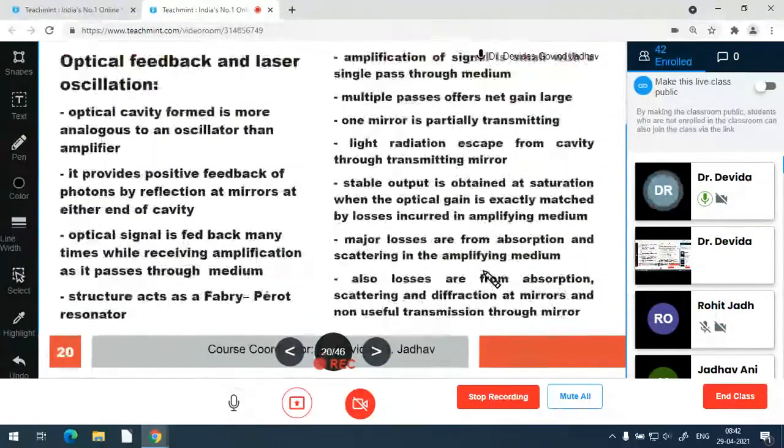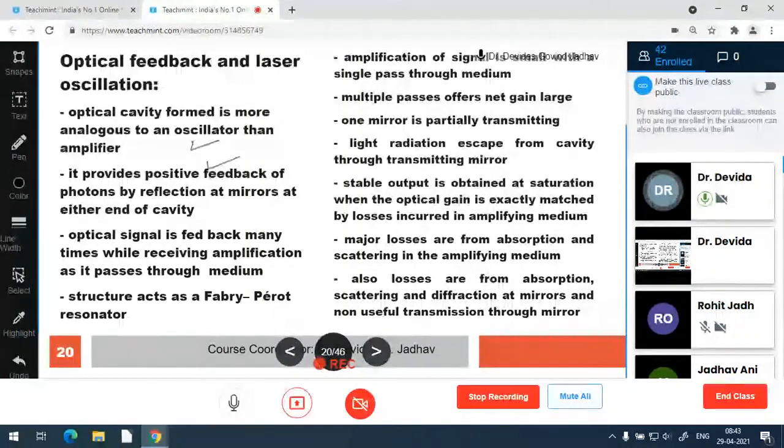So with optical feedback and laser oscillation, an optical cavity is formed, which is more analogous to an oscillator than an amplifier. So it works as an oscillator. It provides the positive feedback. So it is an oscillator of the photons by reflecting from the mirrors.